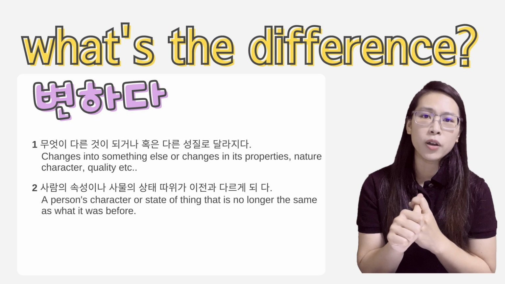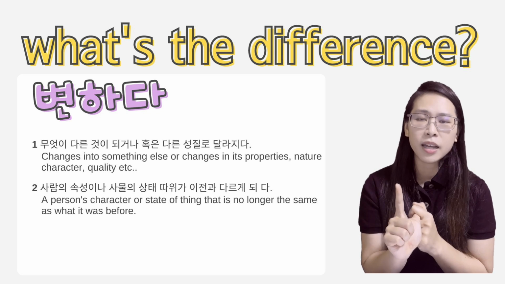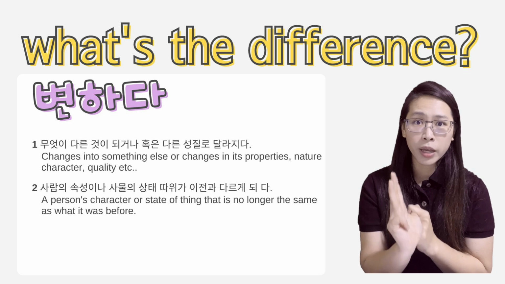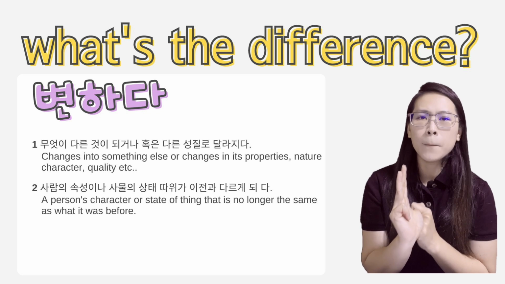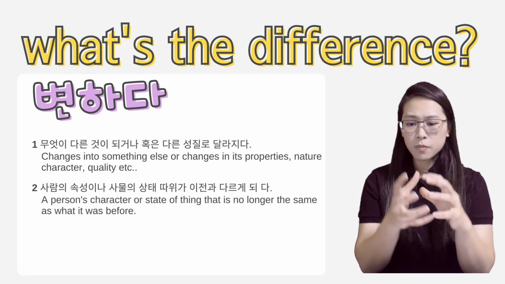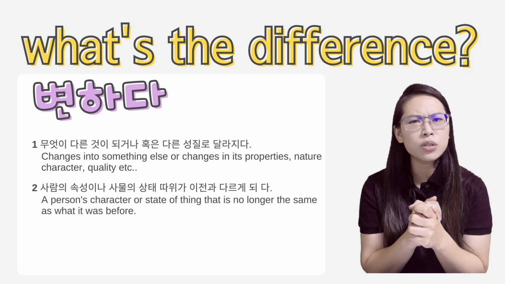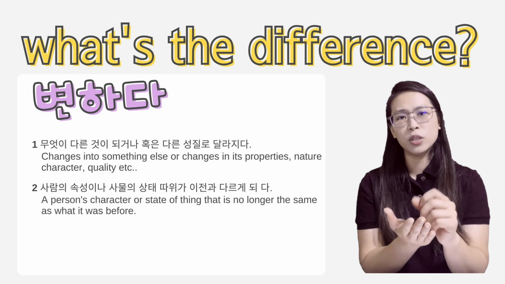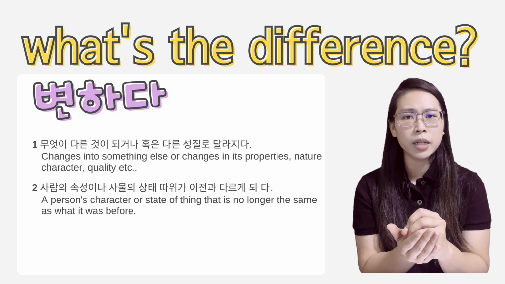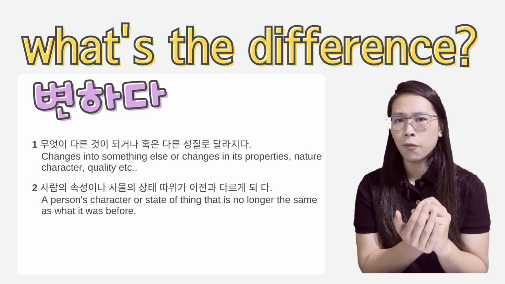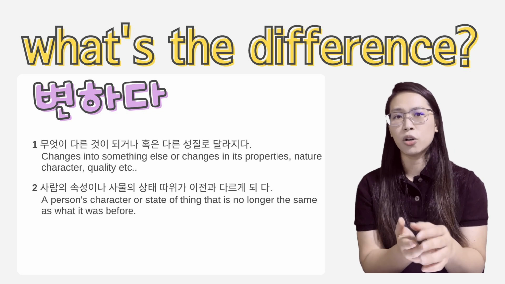Okay, you can use it for 일정, you can use it for your plans, 계획, 방향, 뭐 사람도 괜찮지만, okay, so it's also fine to use it on people, but we don't use it on objects. Okay, so for example, if this object has changes instead, but 변경하다는 안 돼요. 변경하다 is more like you make changes to the schedule, you make changes to the meeting minutes, you make changes to something. Alright, it's a bit also more active verb in that sense that I'm the one who make changes or you are the one who make changes.